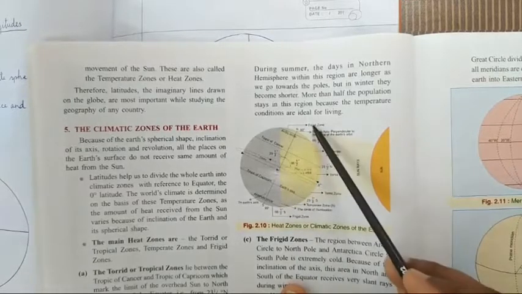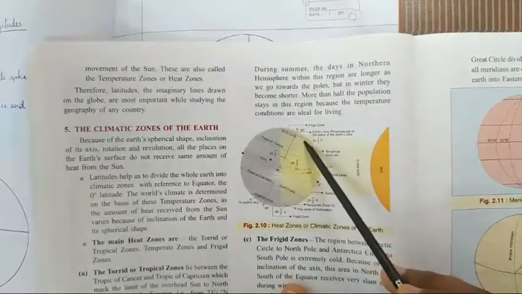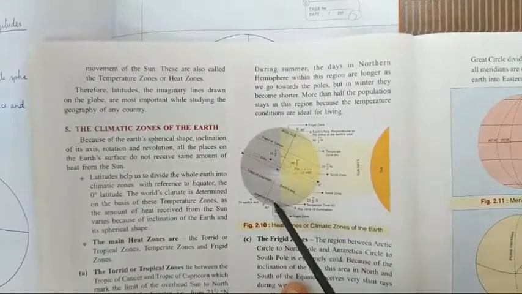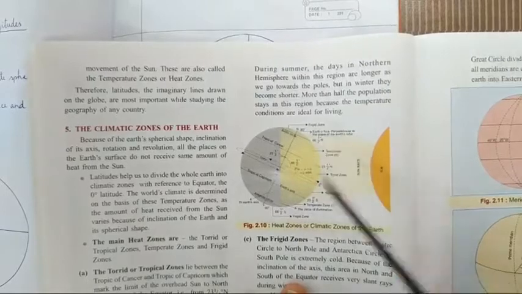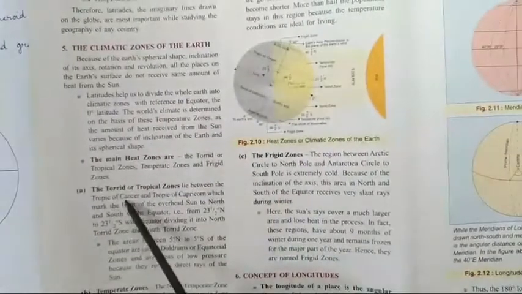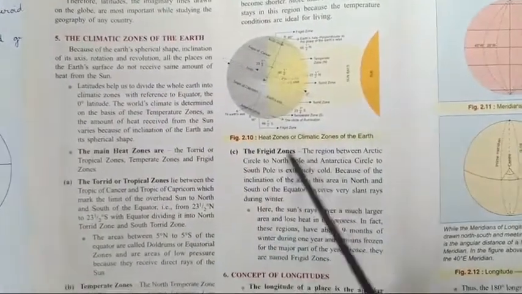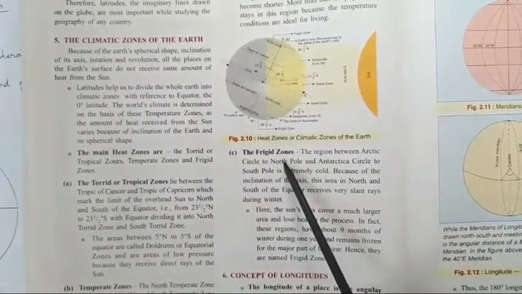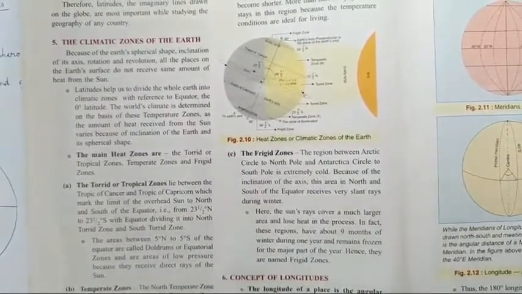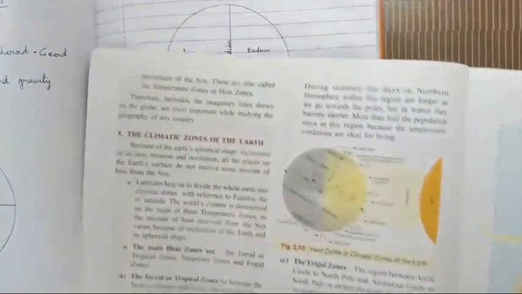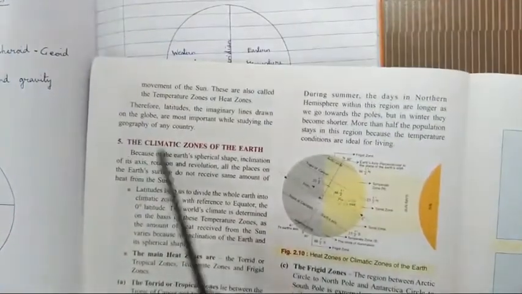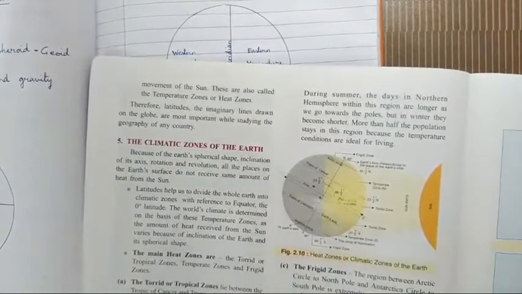Next is the frigid zone, the whole region inside the Arctic Circle and inside the Antarctic Circle, we call it the frigid zone. So these are the three zones: torrid, temperate, and frigid. They are also called the heat zones, or the climatic zones of the earth. So it's easy.